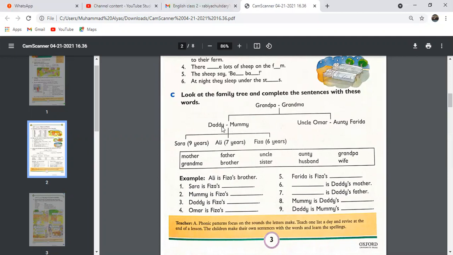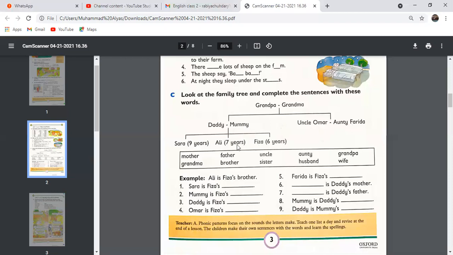Daddy and mummy have three children: Sarah, who is 9 years old, Ali, who is 7 years old, and Fizza, who is 6 years old. Fizza, Sarah, and Ali are daddy and mommy's children, and grandpa and grandma are their grandparents, and Uncle Umar and Auntie Farida are their uncle and aunt.